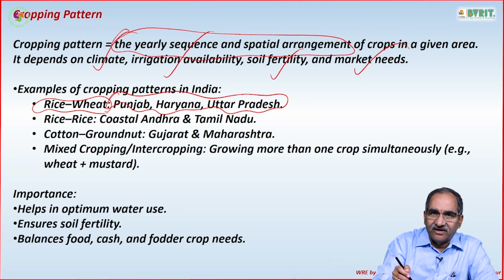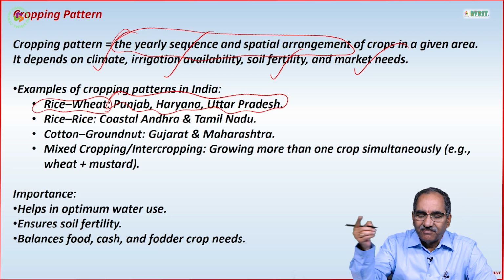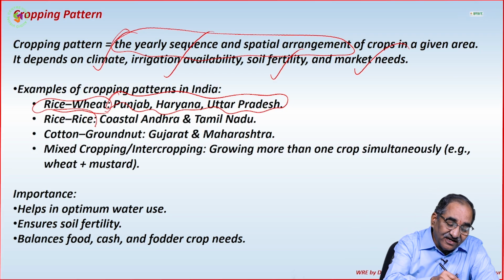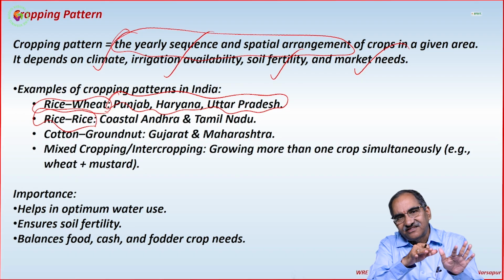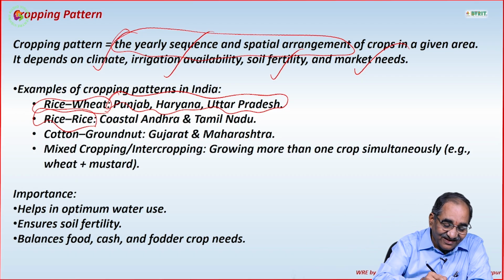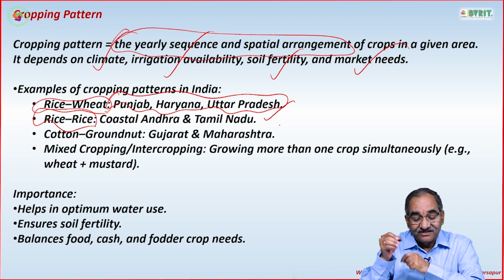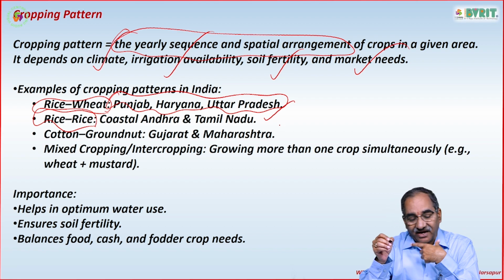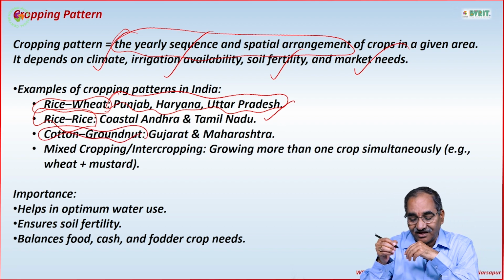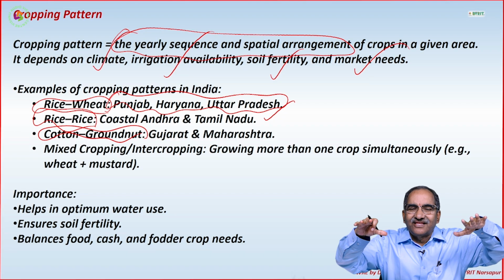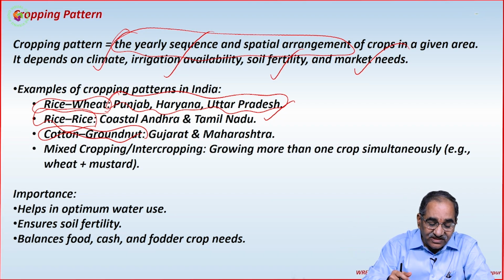This is a cropping pattern. Whereas in coastal Andhra Pradesh and Tamil Nadu, the majority grow rice, again rice. That is number 2. Whereas in Gujarat and Maharashtra, it is cotton, groundnut. This is the third thing. I am talking about major things only, right?